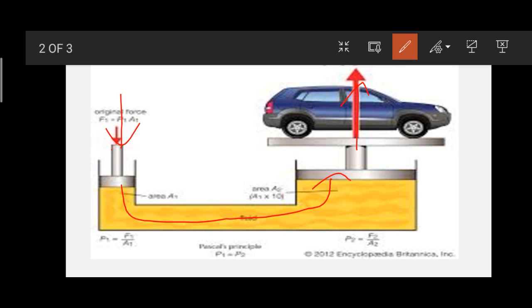He found one thing: pressure is transmitted through the fluid, whatever it may be. He doesn't say anything about the nature of the fluid, but according to him, it should be incompressible, meaning it should not decrease its volume. Incompressible means its volume should not be decreased. One condition is that, being incompressible, it can transmit the pressure equally throughout the liquid, so that we can lift the car with a small force.